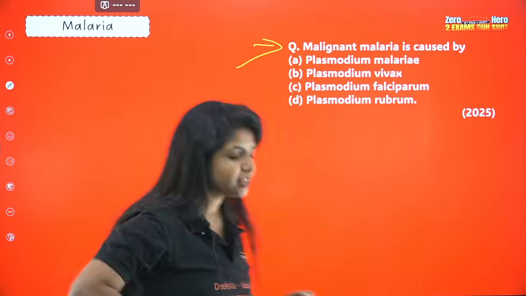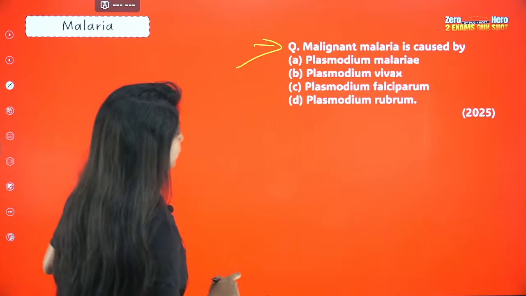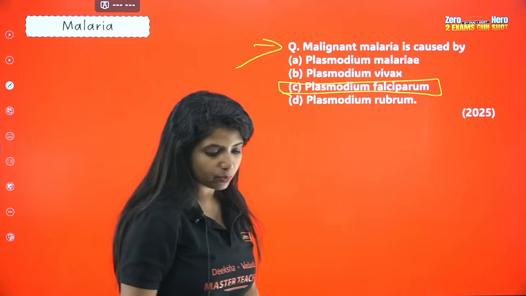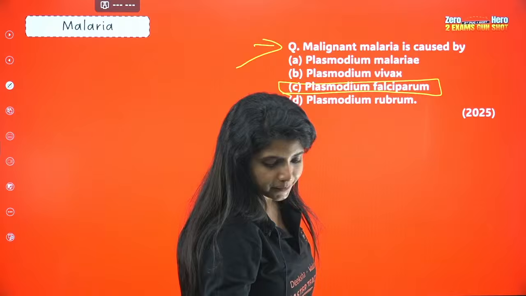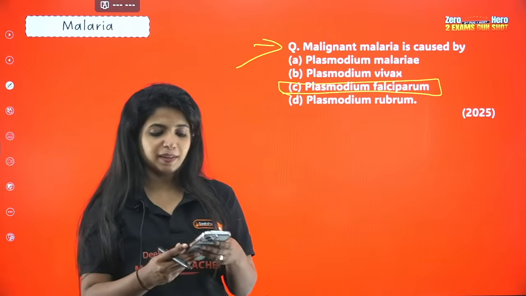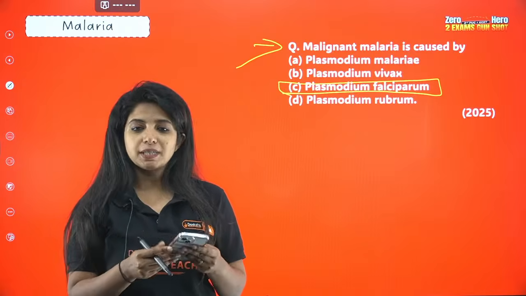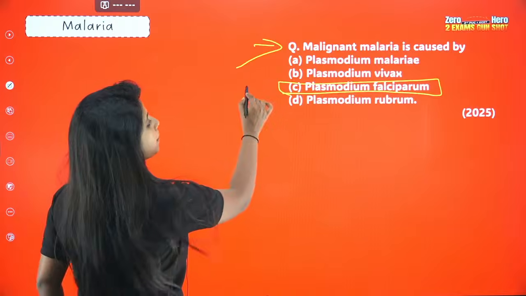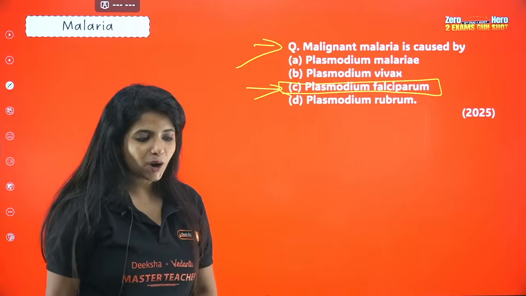Purvi says the answer for this question is C. Yes, that's right. Plasmodium falciparum is what Purvi is saying. Is there anyone with any different answer? Malignant malaria, the most dangerous form of malaria, is caused by Plasmodium falciparum. Got it?